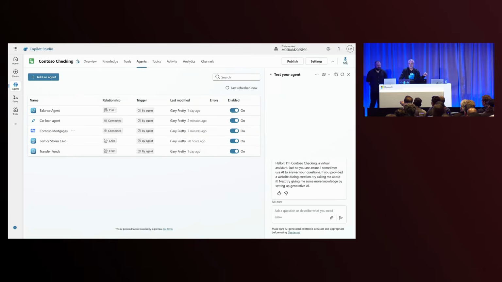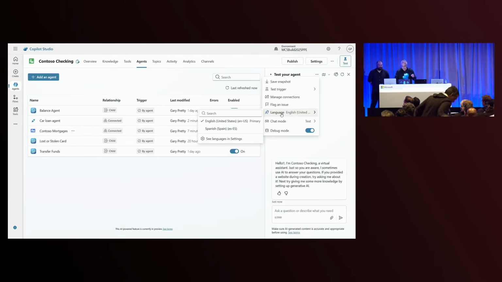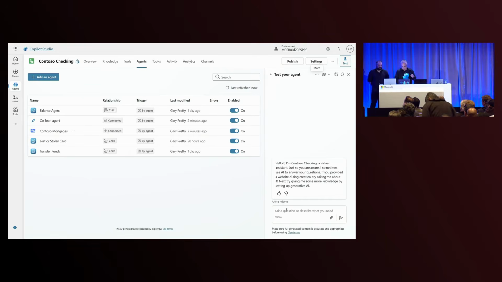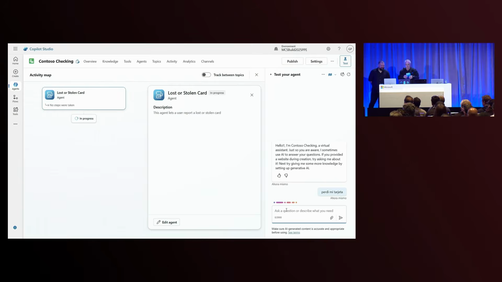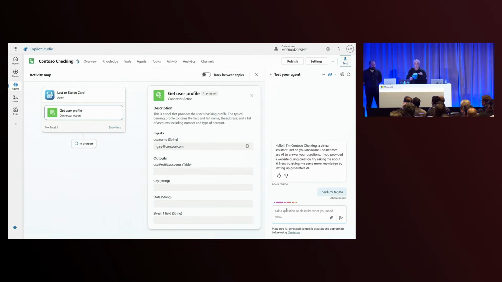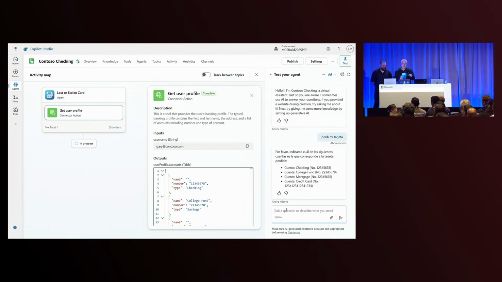And because the conversations for this agent are entirely generated end-to-end by these agents, there's nothing else for me to do. I can now switch the language to Spanish. And here's where we test my Spanish skills. I should have used hotkeys. So here I'm saying the Spanish, I think, for I've lost my card. And even though I built my entire agent and all my instructions and all my tools are defined in English, the orchestrator handles this seamlessly.